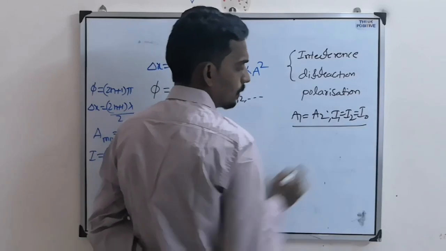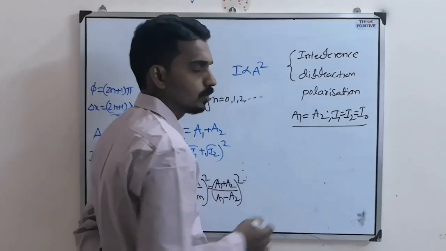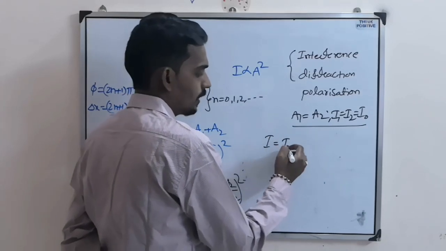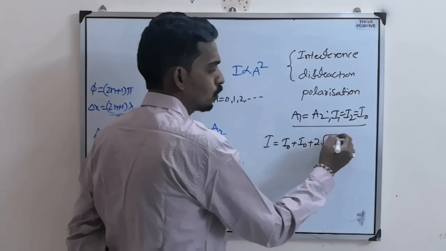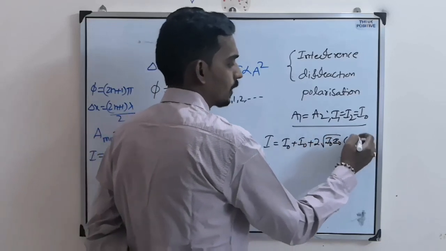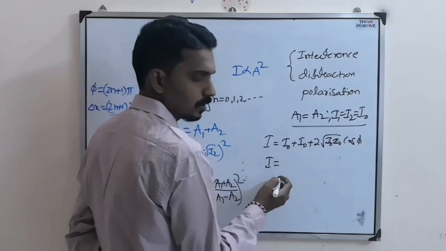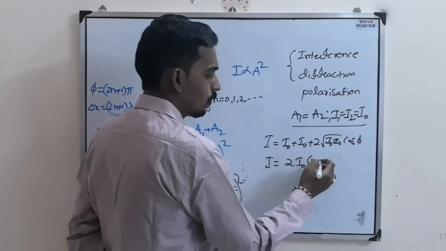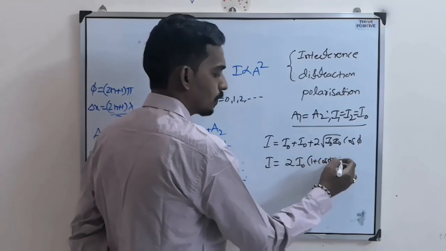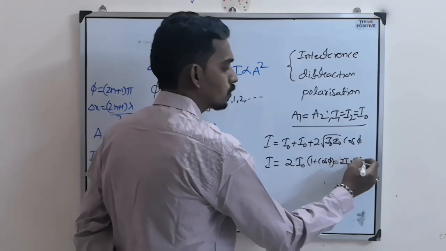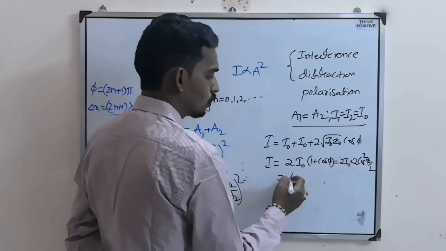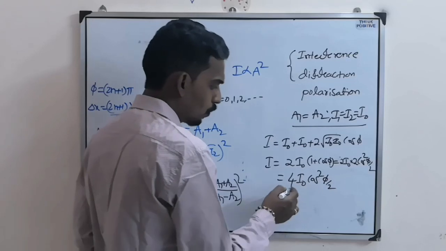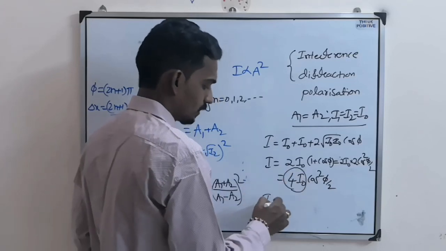So if you consider A1 equal to A2, I1 equal to I2, let's say I0, then the resultant intensity becomes I0 plus I0 plus 2 root of I0 times I0 cos phi, that is 2 I0 plus 2 I0 cos phi. Taking 2 I0 common, 1 plus cos phi, and 1 plus cos phi I can write as 2 cos square phi by 2. So 2 twos are 4 I0 cos square phi by 2, where 4 I0 is the maximum intensity.